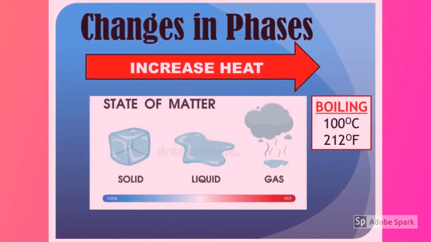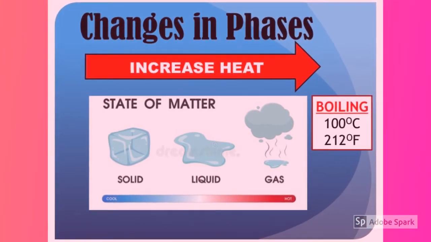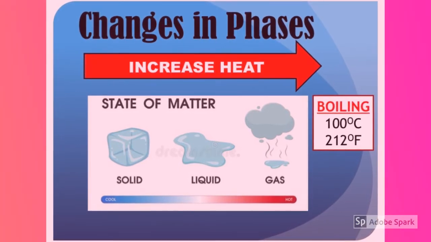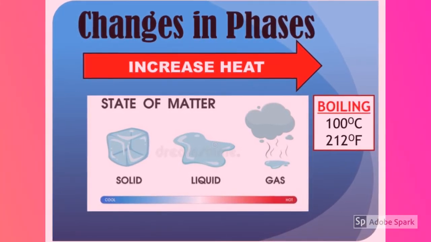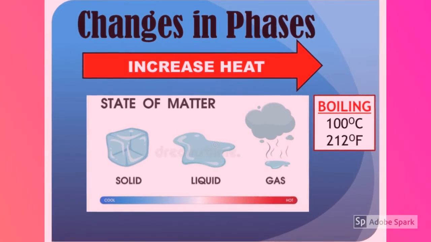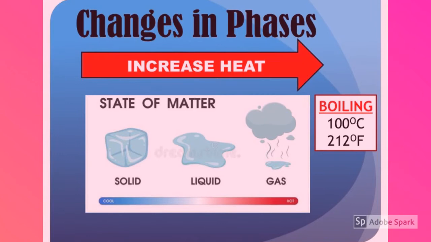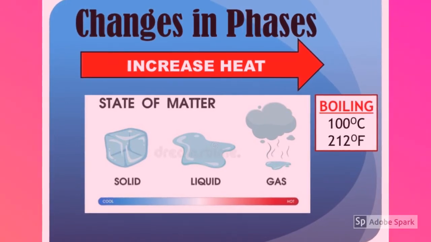Changes in phases. When we increase the heat, we can change the states of matter from a solid to a liquid and from a liquid to a gas. The boiling point of water is 100 degrees Celsius or 212 degrees Fahrenheit.